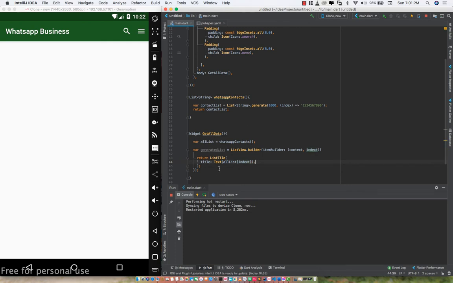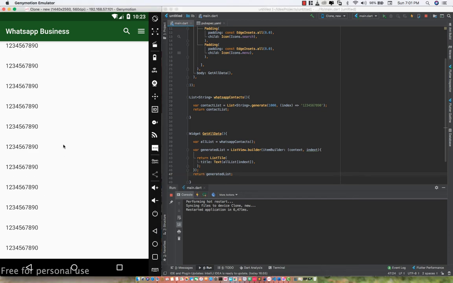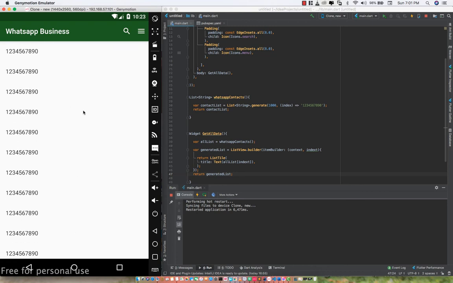So now we have this title here, but when I run this application, you could see that nothing is going to happen because we've not returned the generated list. So let's return the generated list. We're just going to say return generated list, right? Now you can see that we have a bunch of lists out there, and that is quite interesting and very, very nice. We have all these generated lists right here, and it's very, very beautiful.